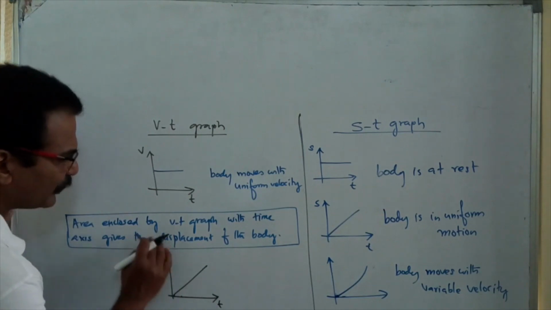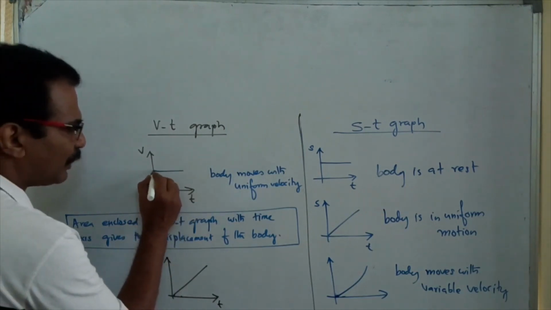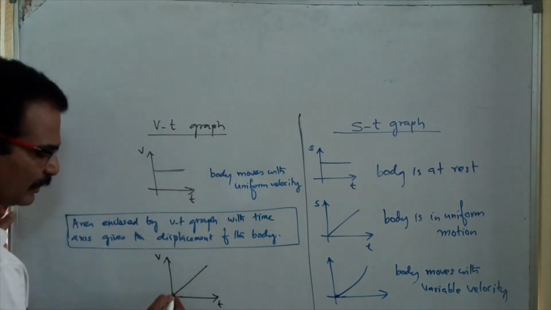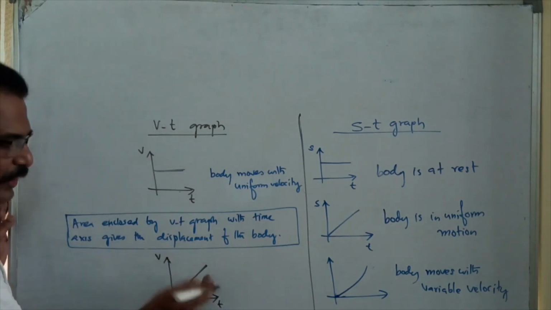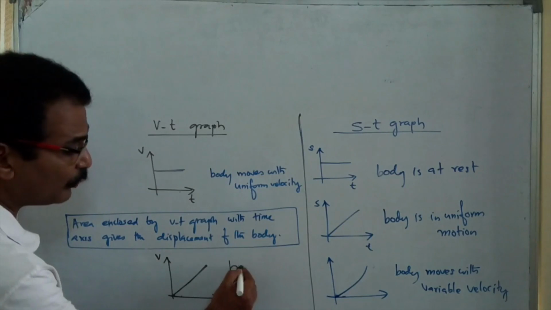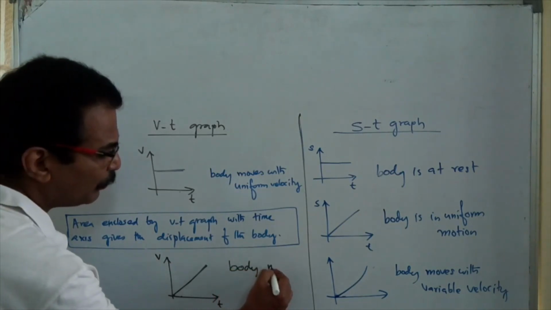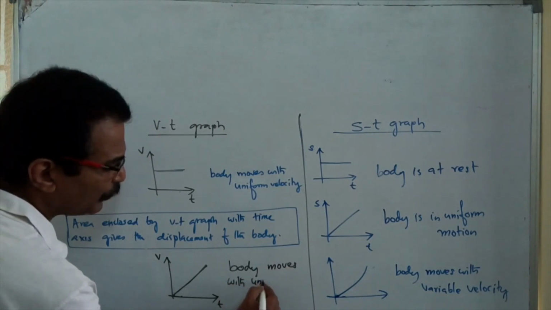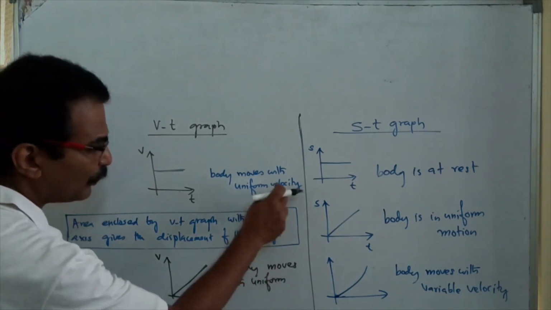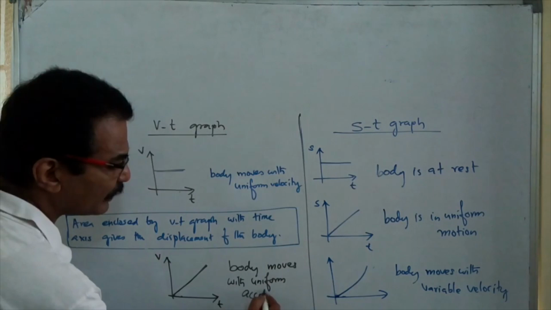In this case, the velocity time graph is parallel to the time axis. In this case, the velocity time graph is inclined to the time axis. If the velocity time graph is inclined to the time axis, you will understand the body moves with uniform, not velocity, uniform acceleration.